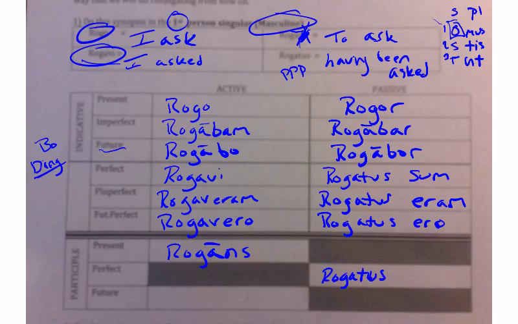And then for the future, we're still going to stick with us, but remember, for the future, we use the UR for future. So it's going to change to rogaturus, because we're going to add it in. And that is how you do your synopsis. Very simple, okay? The only thing that you really do have to watch out for, though, is make sure that you check what person and number you're doing it in, okay? And there's your synopsis. So hopefully that'll help you with your homework.